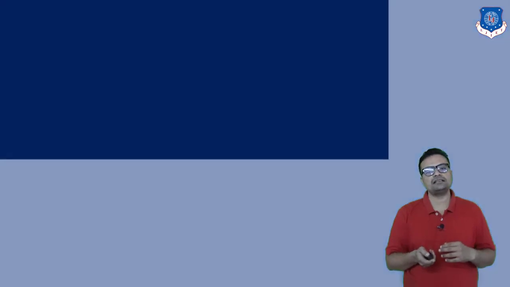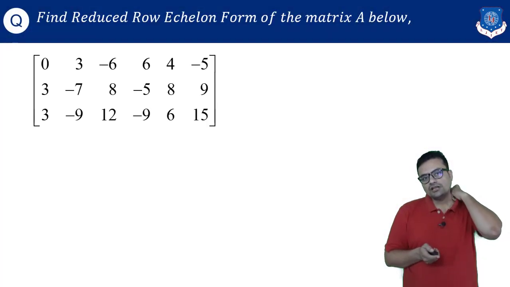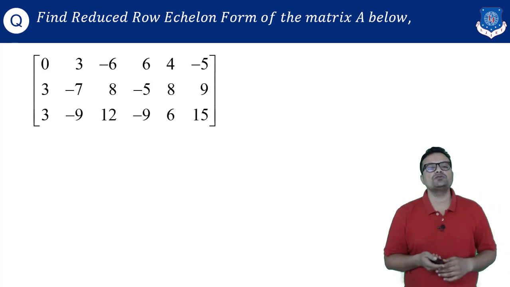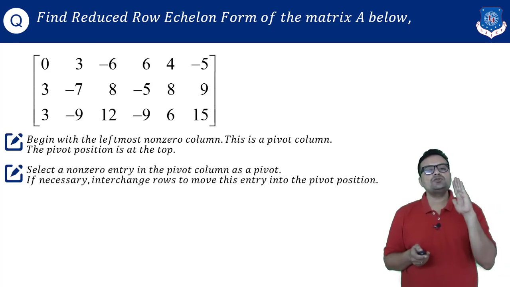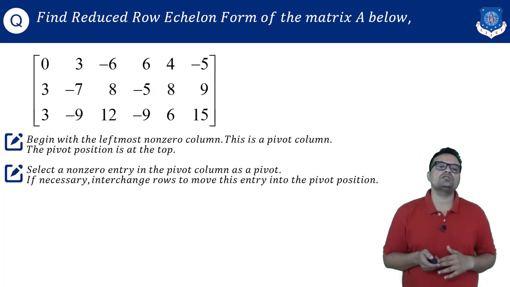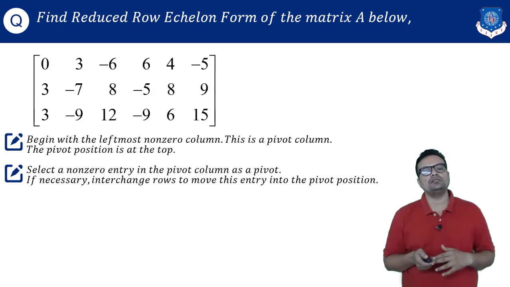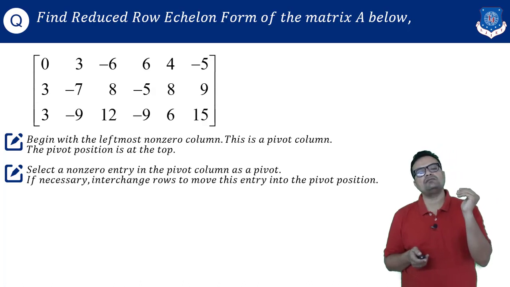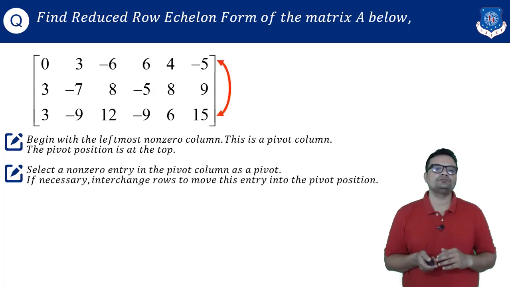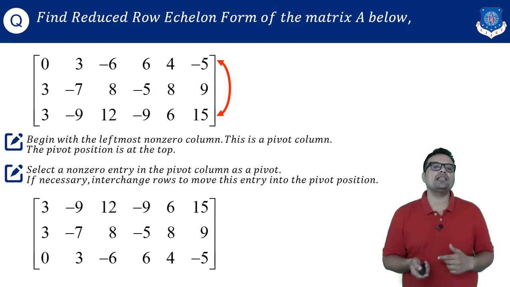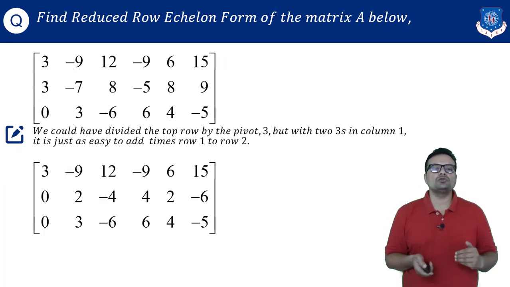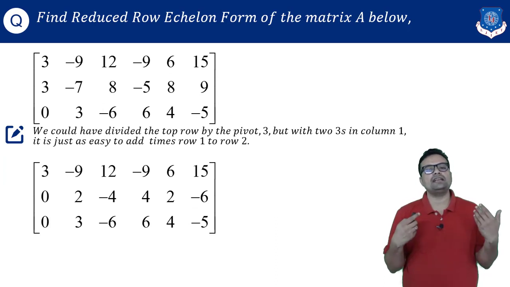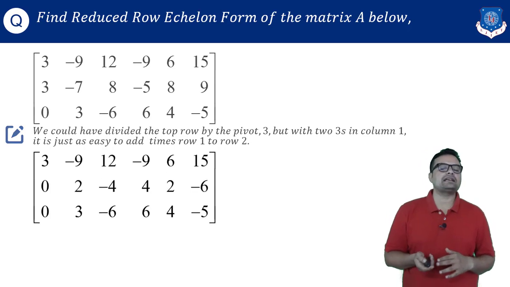Let us consider one example. Suppose I want to convert this matrix into row reduced form, or reduced row echelon form. First of all I need to convert my first, topmost entry into 1. This is always our first step in converting a matrix into row echelon form. So I will interchange row 1 and 3, and then I will use row number 1 to convert the lower rows into 0. I will multiply row 1 by -1 and then add it to the second row.